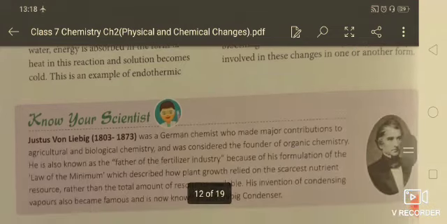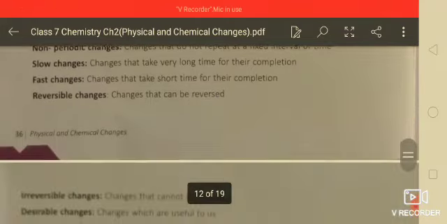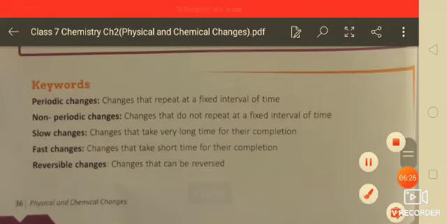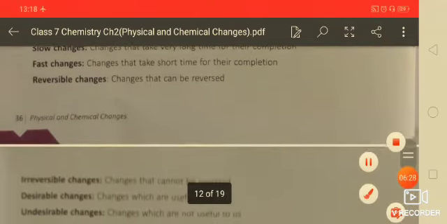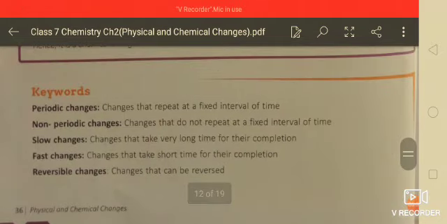Now next is keywords. You will learn them with the help of the book and the other questions which are given in the book, which you will find in the given notes.